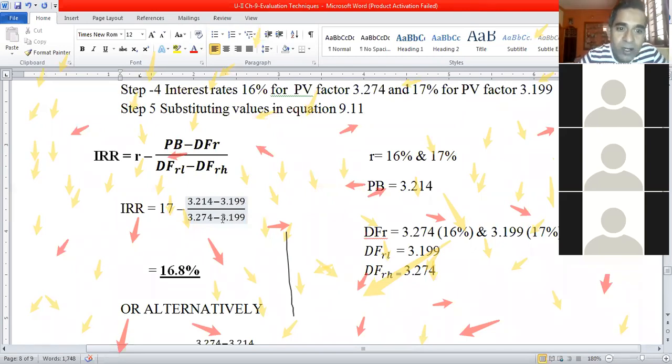You should not consider a negative. Whatever answer you get after simplifying this definitely has to be deducted from 17. Okay? Good. Next question, please.